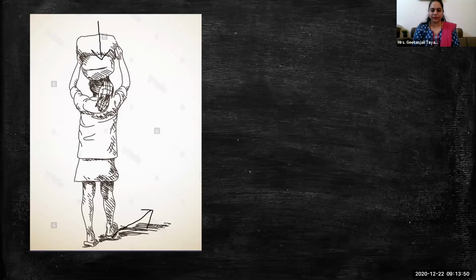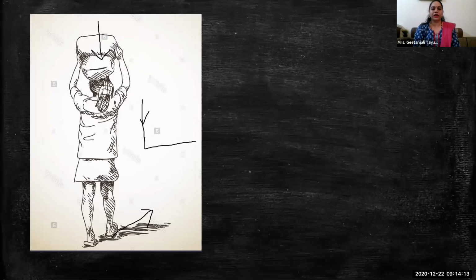Consider the application of a force and the displacement of an object. Here the force is applied by the object kept on the head, and the person is displacing, moving on the ground. So this is the force and this is the displacement.